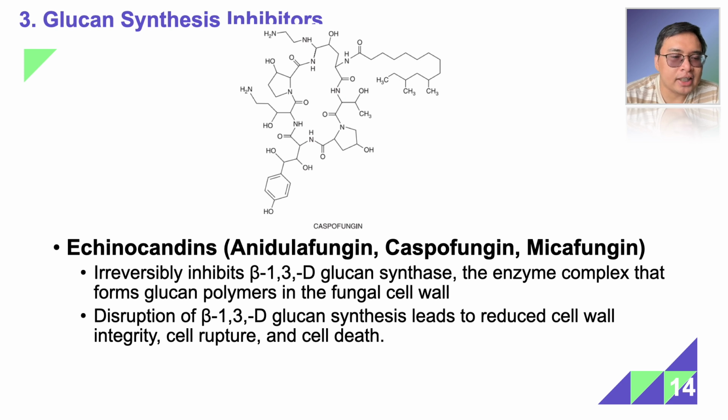Next, let's talk about glucan synthesis inhibitors. Okay, the echinocandins, recognized by their suffix -fungin: anidulafungin, caspofungin, and micafungin. They irreversibly inhibit beta-1,3-D-glucan synthase. Beta-1,3-D-glucan synthase is an enzyme complex that forms glucan polymers in the fungal cell wall. Disruption leads to reduced cell wall integrity, cell rupture, and cell death.